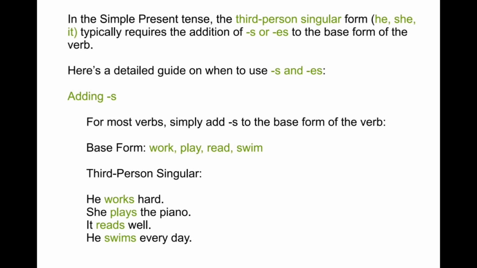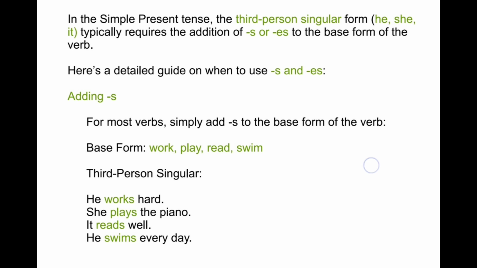Here are also some rules. In the simple present tense, the third person singular form he, she, it typically requires the addition of s or es to the base form of the verb. Here is a detailed guide on when to use s or es.